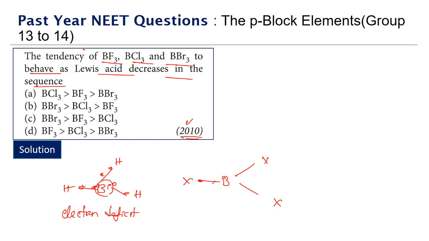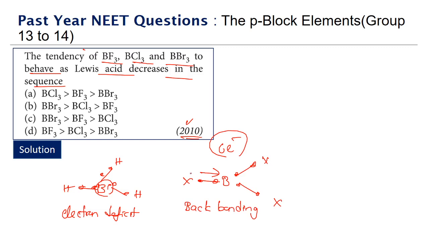But what happens in boron halides is, now also the boron is having 6 effective number of electrons, but these halogens will be having lone pair of electrons. So what can happen is they can form a coordinate bond, from the peripheral halogen atom to the central boron atom. That's why this bond is also called back bonding. It's nothing but a coordinate chemical bond from the halogen to the boron.